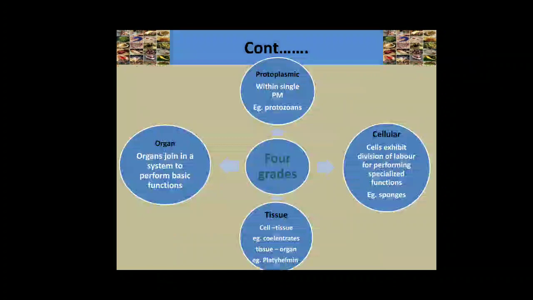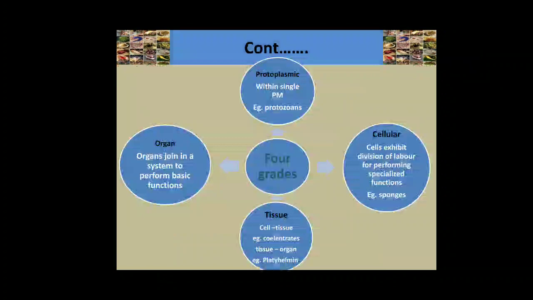The third grade is tissue grade. This is of 2 types, cell to tissue grade and tissue to organ grade. In cell to tissue grade, examples are all the coelenterate animals.